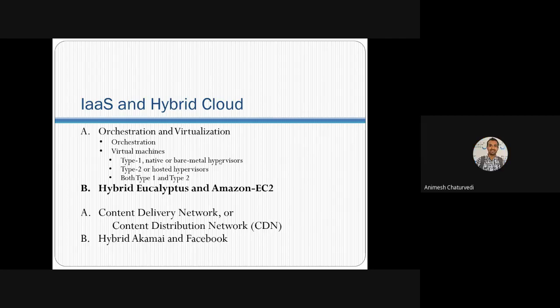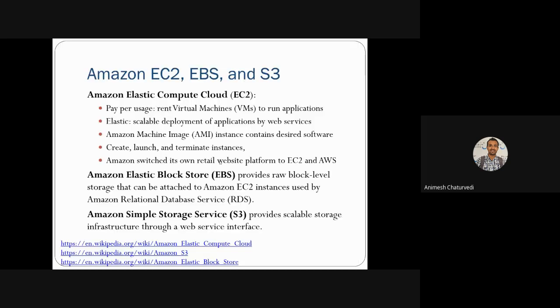Hello. So we will start with another part, that is hybrid between Eucalyptus and Amazon EC2. How the hybrid cloud works and how the Eucalyptus and Amazon EC2 can be combined. So in Amazon, basically there are three basic features: EC2, EBS, and S3. Amazon provides these three features.